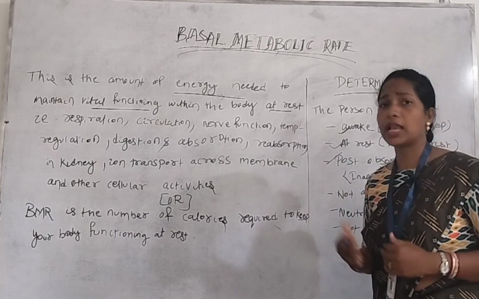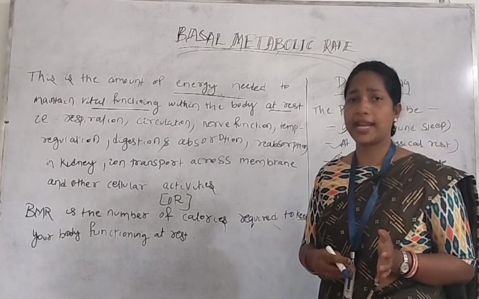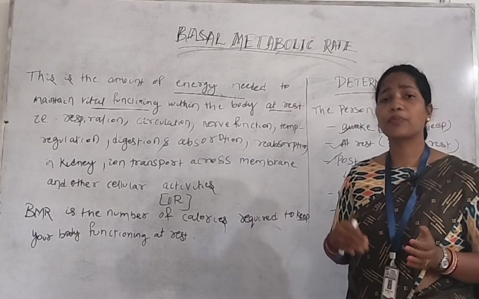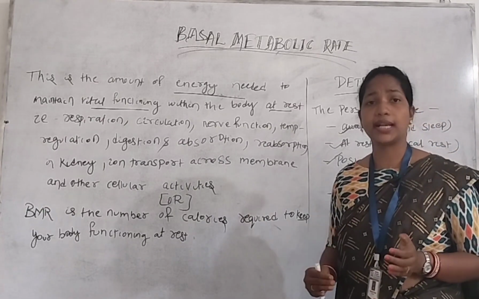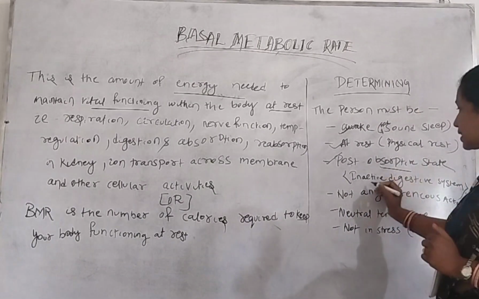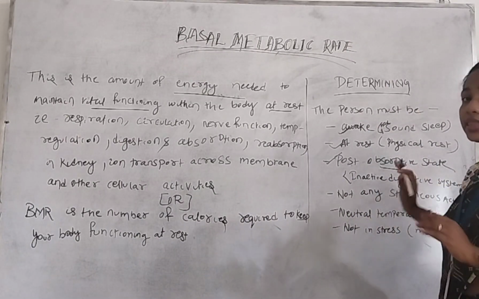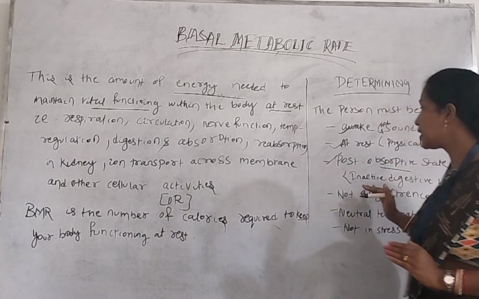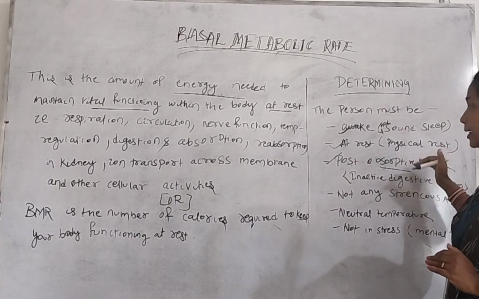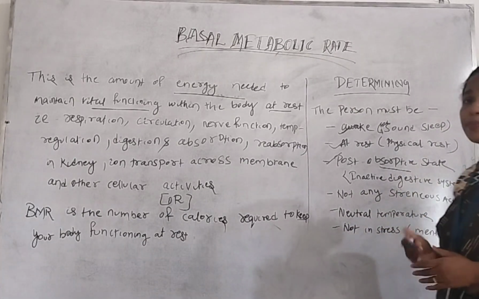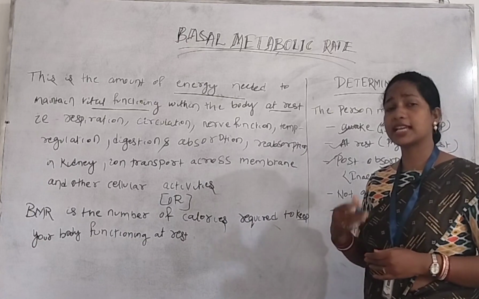For example, at night we should take some diet. So after 6 hours or after 5 hours, our absorption of the nutrients is completed. So that period is called the post-absorptive state. That means an inactive digestive system. Now our digestive system should not do any type of function. So that is called the post-absorptive state. Next one is no strenuous activity. That means the person should not do any type of physical activity.